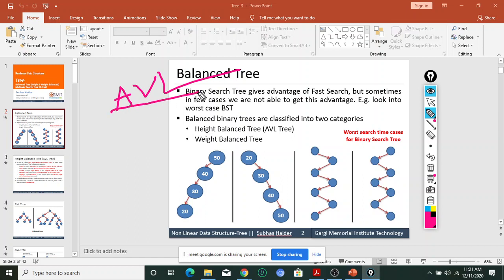AVL is named after three Russian mathematicians. One of the mathematicians is G. M. Adelson-Velsky, and another is E. M. Landis. In 1962 this tree was named, and this tree is called a balance tree. I will discuss what the balance tree means.